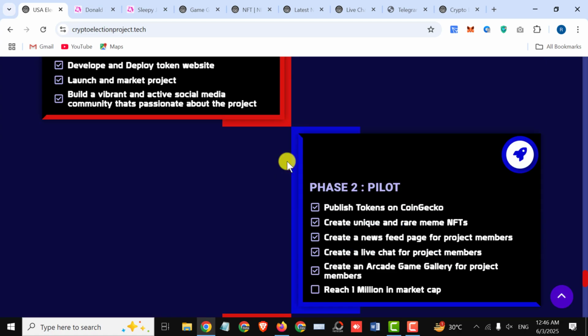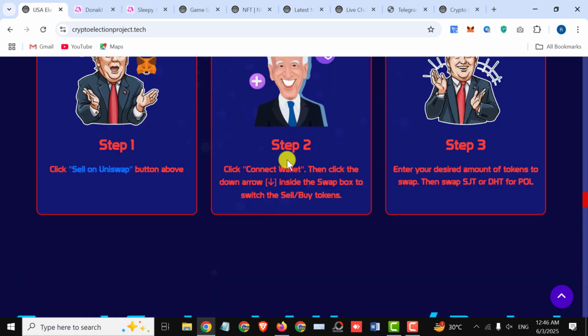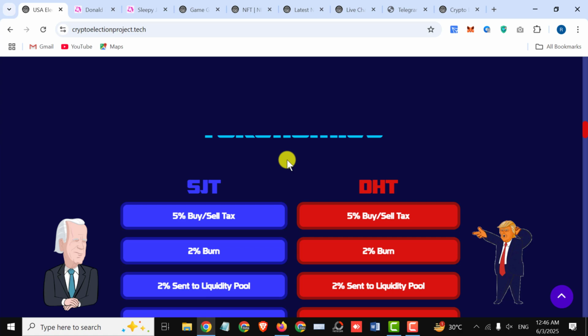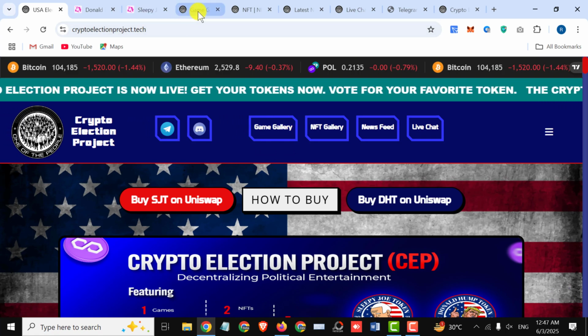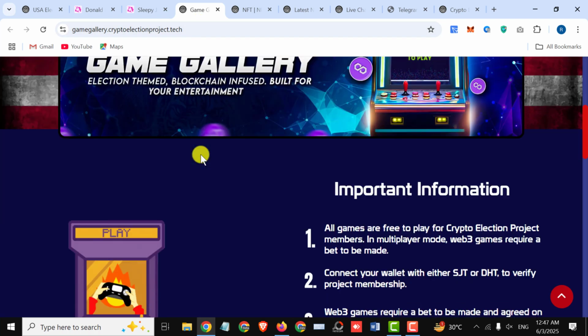Now I'm telling you about their amazing features. I'm showing you their game gallery and their NFTs gallery. And furthermore, first we have their game gallery. Here you can check it out.